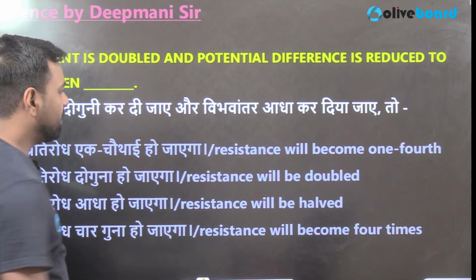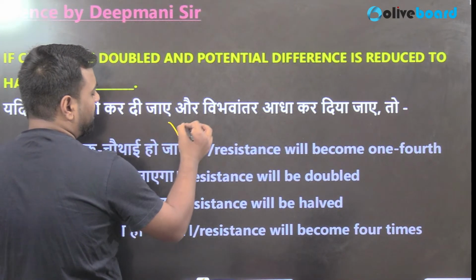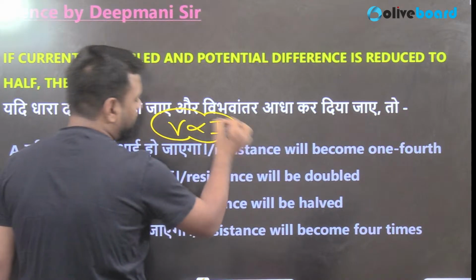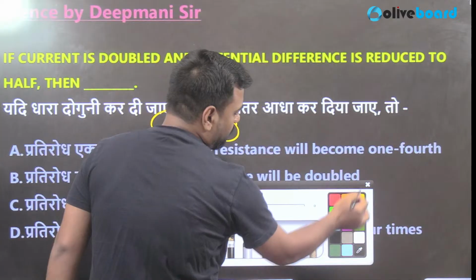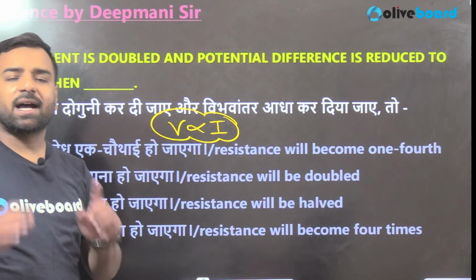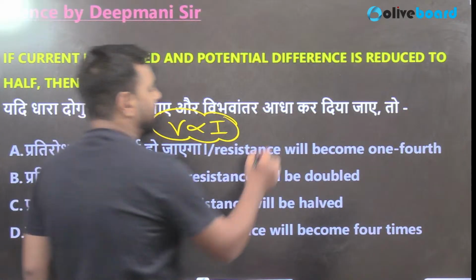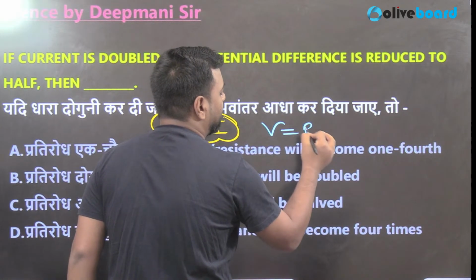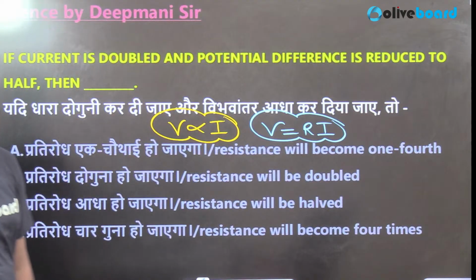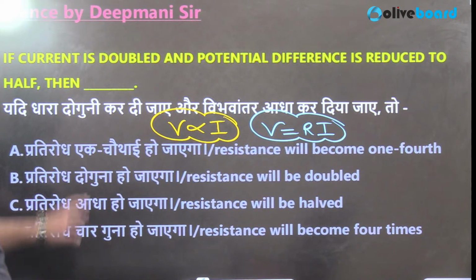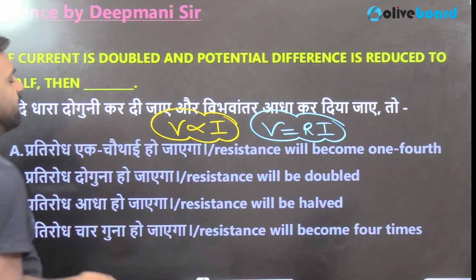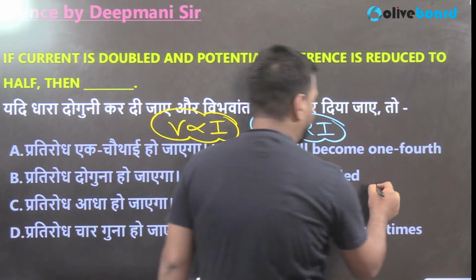What is it? So according to Ohm's law, if other conditions are kept constant, voltage is directly proportional to the current, right? Now, if I want to remove this proportionality sign, what can I do? I can use a constant here, and that constant is R. So I'll get a formula that is V is equal to IR, right? Now tell me one thing. If the current is doubled and the potential difference is reduced to half, what will be the change in the resistance?